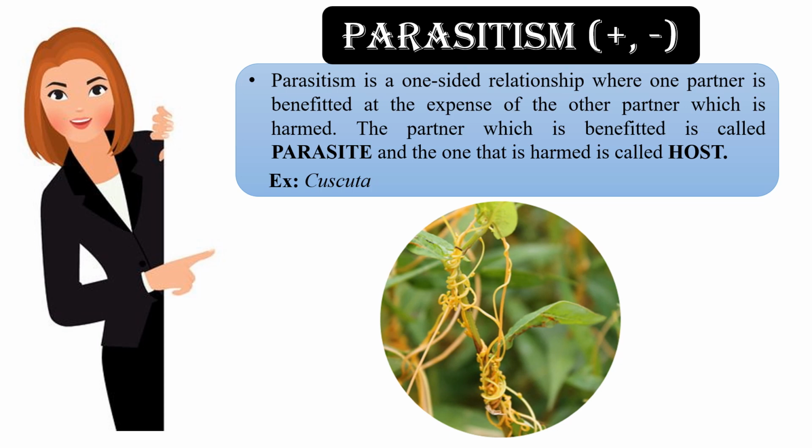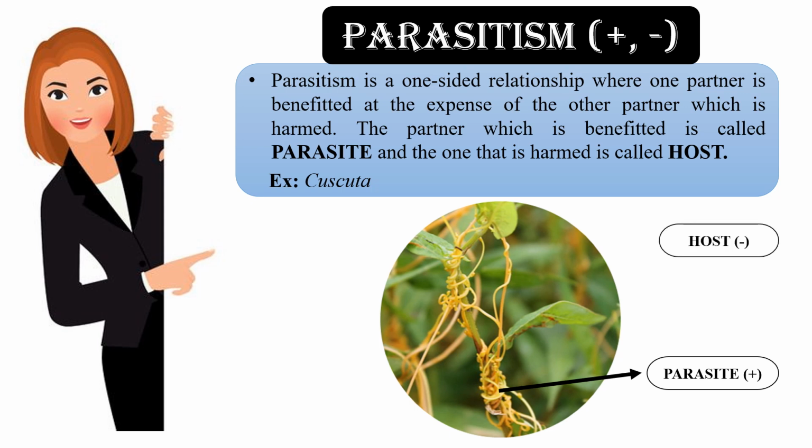In this picture, the yellow colored stem is the parasite which grows around the host that has green leaves. So it is the parasite which is benefited, so it is denoted by positive sign, and the host which is getting harmed, so it is denoted by negative sign. Overall, parasitism is denoted by plus, minus sign.